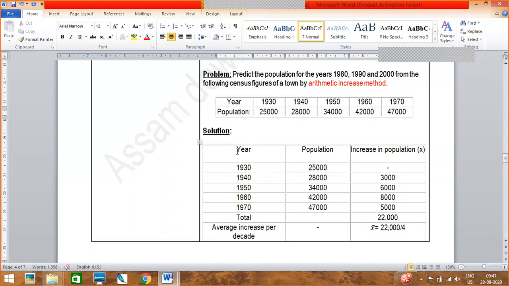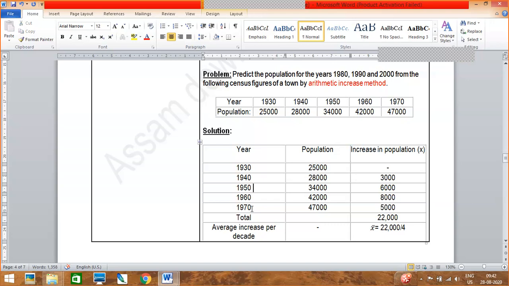Written? Everyone is finished writing? Yes, ma'am. Okay. So let us proceed to the numerical. You write down the numerical problem.